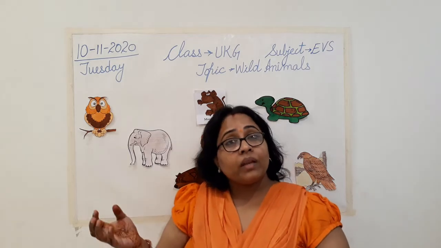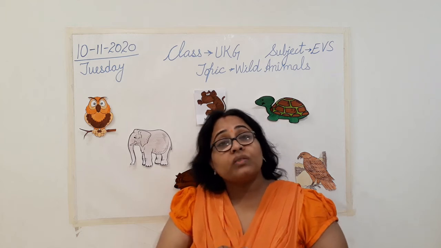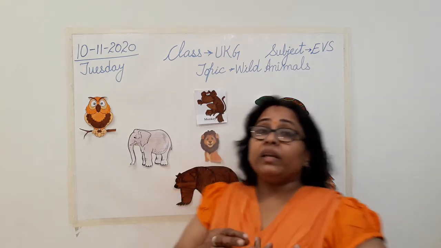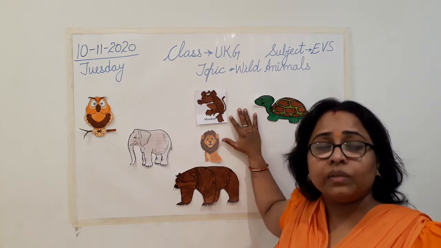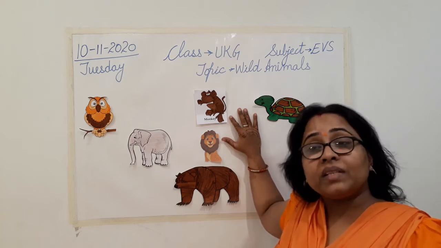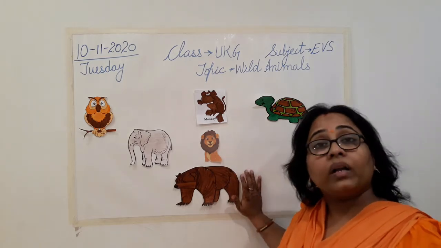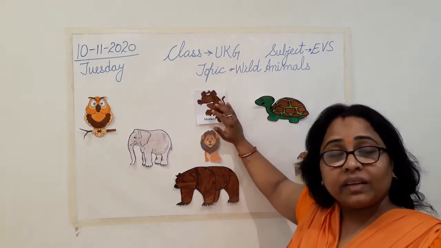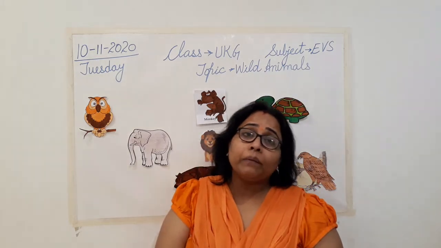Like we learned in the farm animals that the baby of a dog is called puppy, or you can say pup. Then the baby of a cat is called kitten. Then the baby of a cow is called calf. Similarly, these wild animals like lion, tiger, bear and a lot of other animals, their babies also have different names. The baby of a lion, tiger, and bear is called a cub. Then the baby of a monkey is called an infant, isn't it? Then the baby of a rabbit is called bunny.